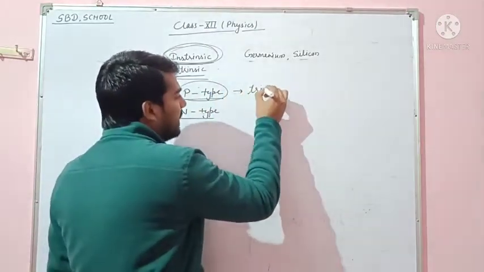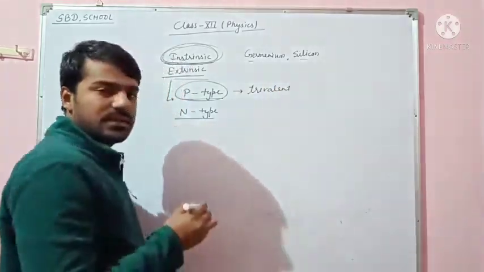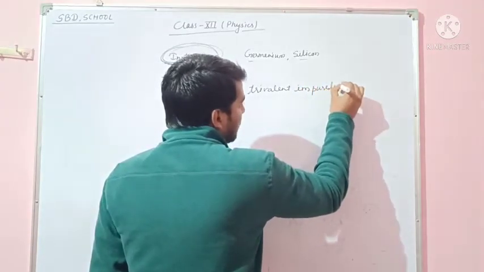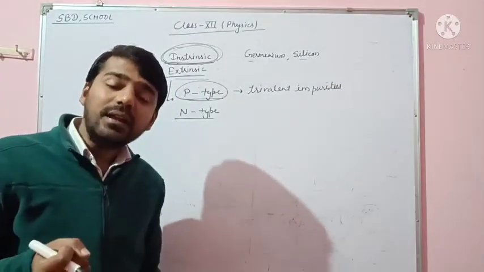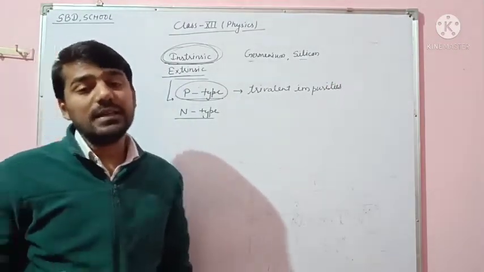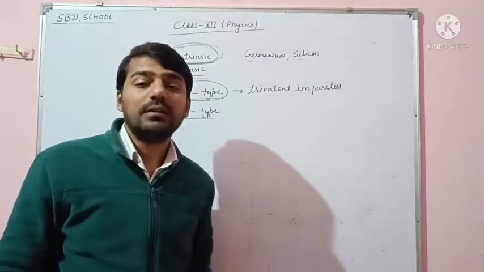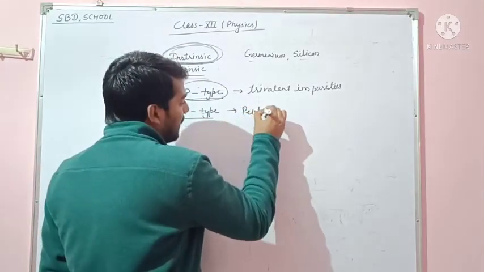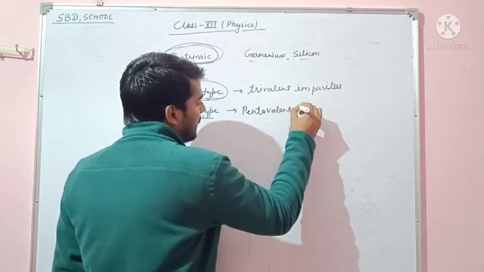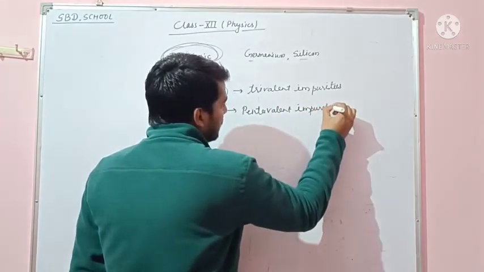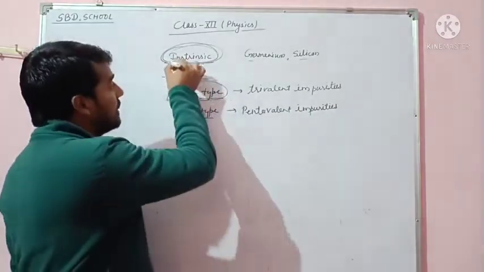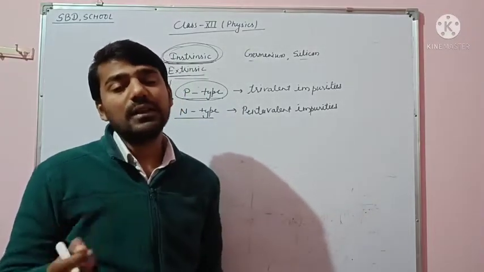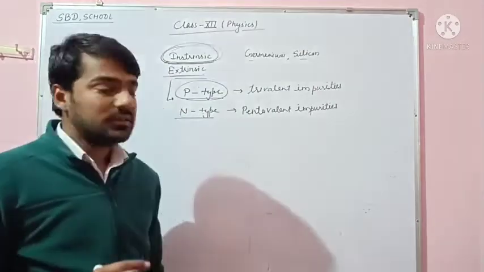And if we add pentavalent impurities to an intrinsic or pure semiconductor, it is converted into an n-type semiconductor.